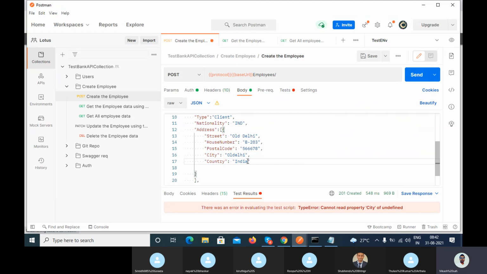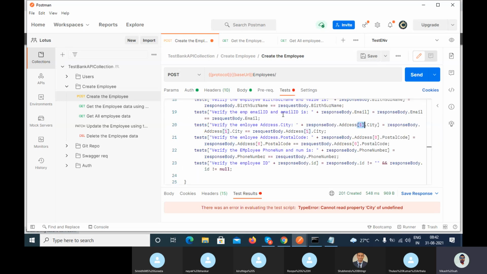In this request, index of 1 does not exist, only index 0 exists. So it will return the error message: can't read property city of undefined, because index of 1 does not exist.